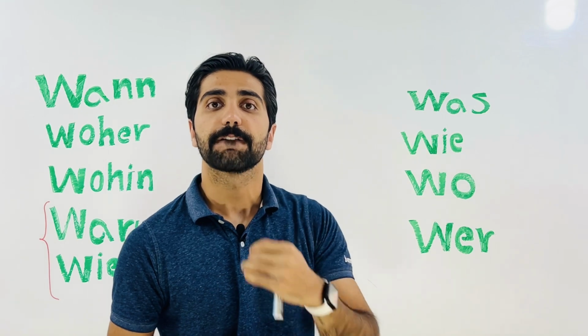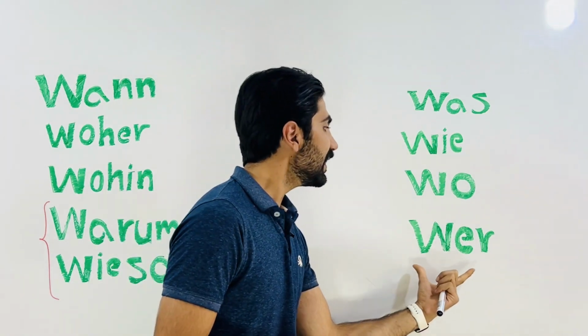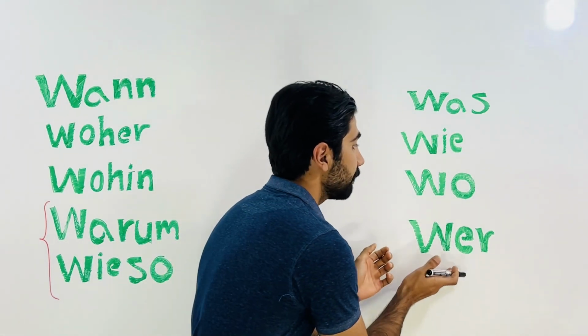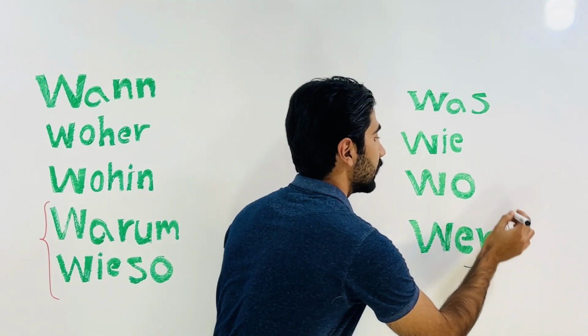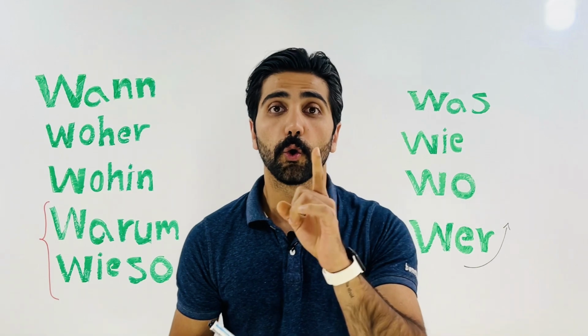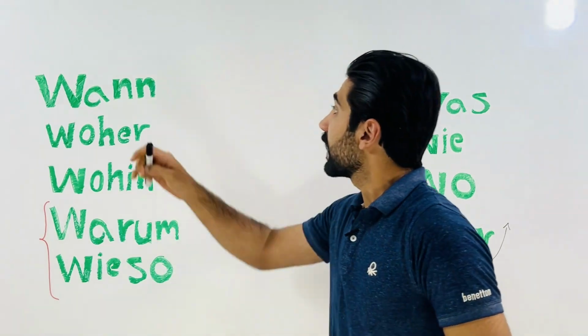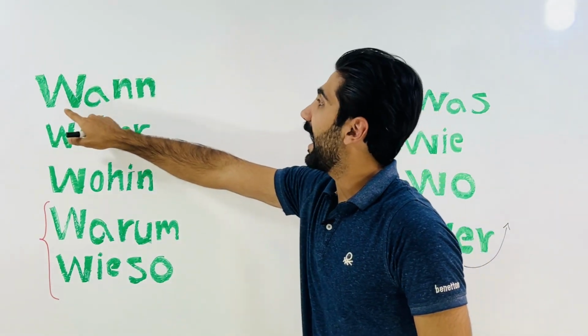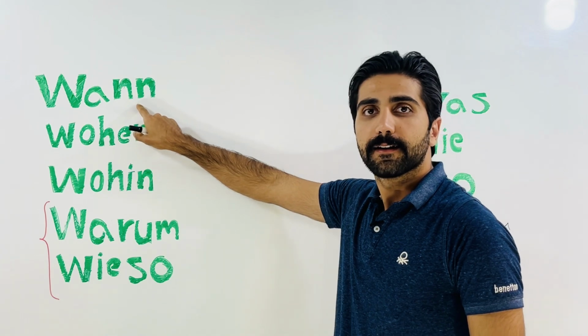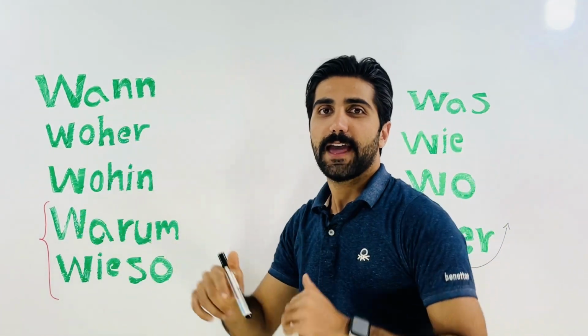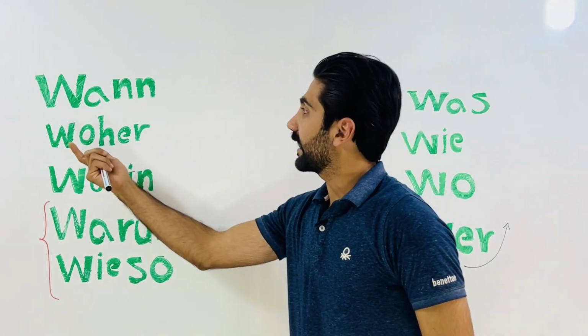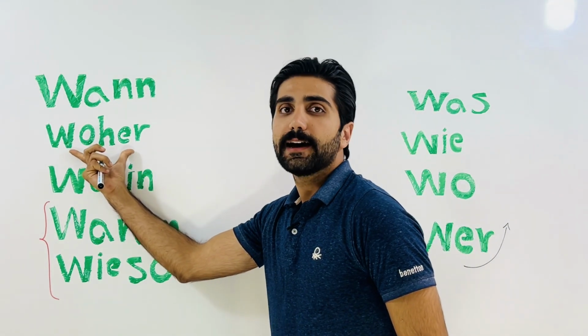That means where. The next one is wer. Wer. That means who. The next one is wann. Wann. That means when.